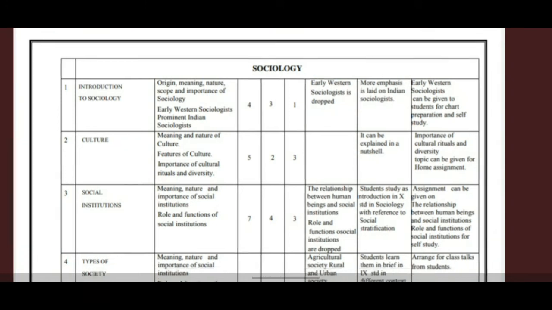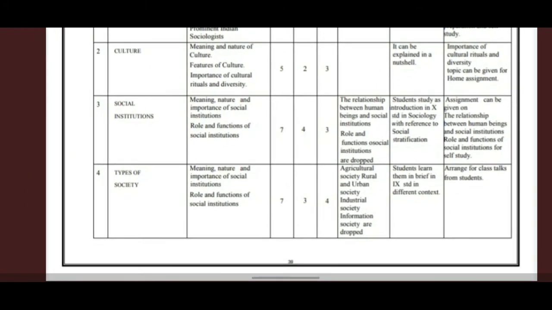Now next it is social institution. The subtopics are meaning, nature and importance of social institution, role and functions of social institution. Here, the relationship between human beings and social institution, role and function of social institution are dropped because you will study the same thing in 10th standard in social stratification.